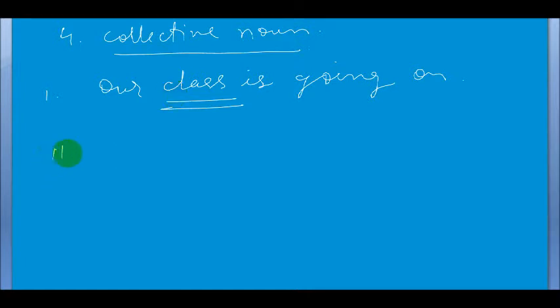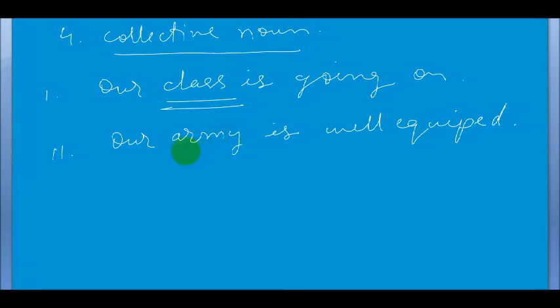Second example: our army is well equipped. Here army is a collective noun, a collection of the armed forces.